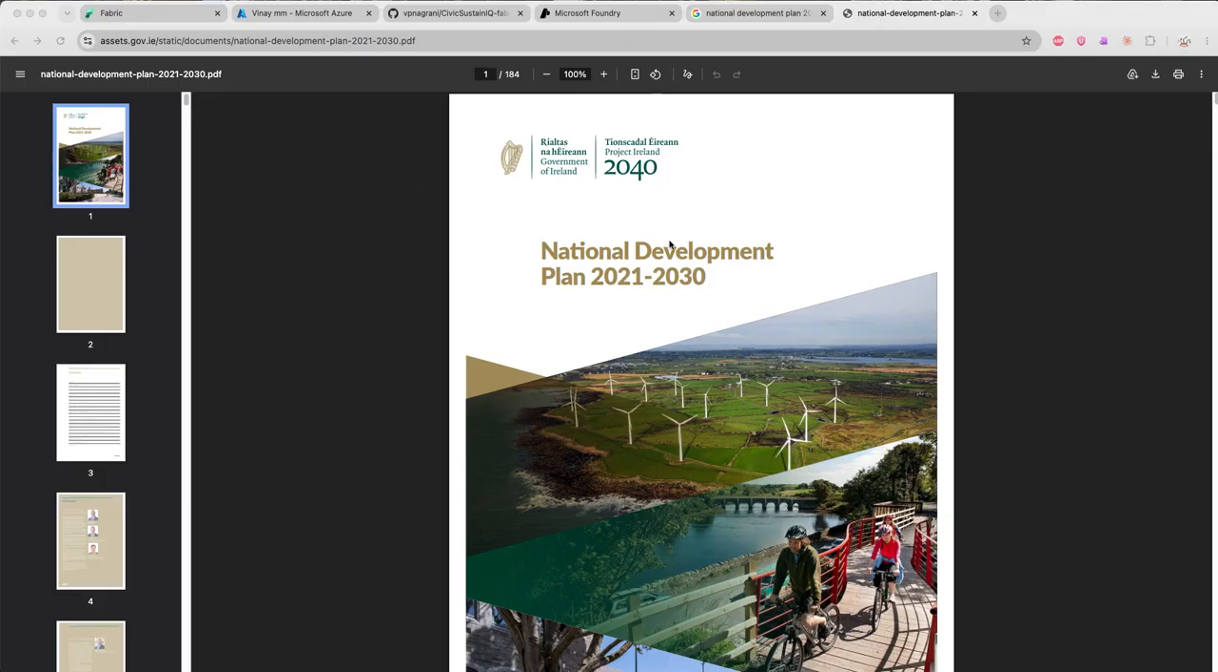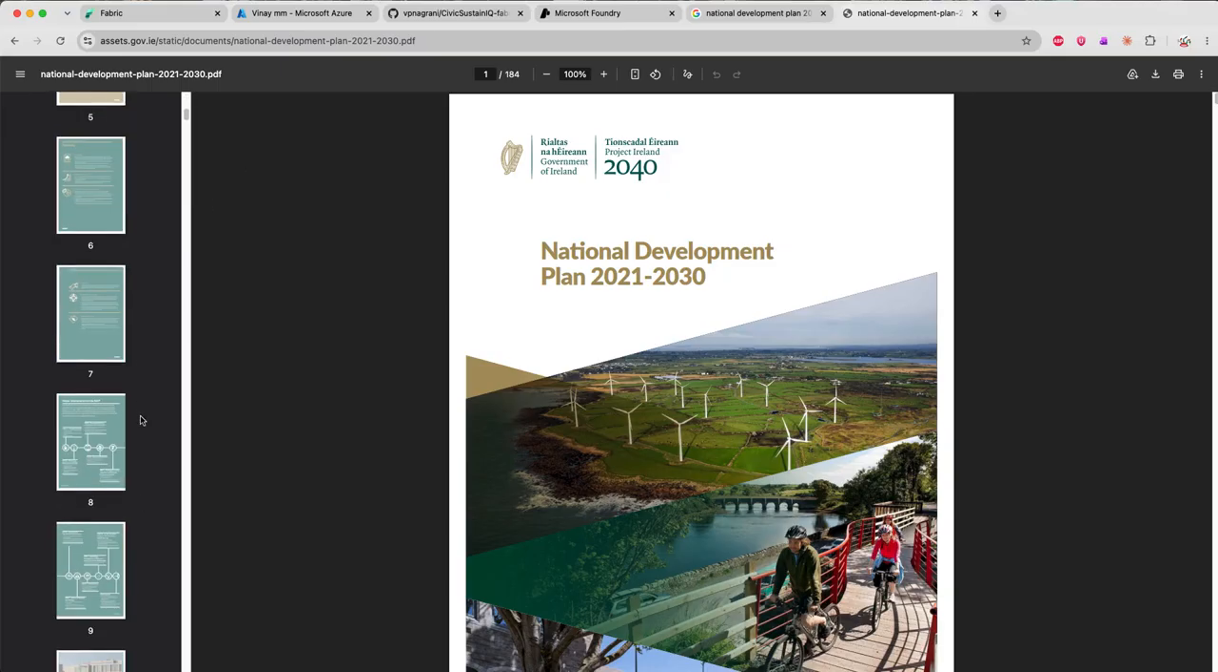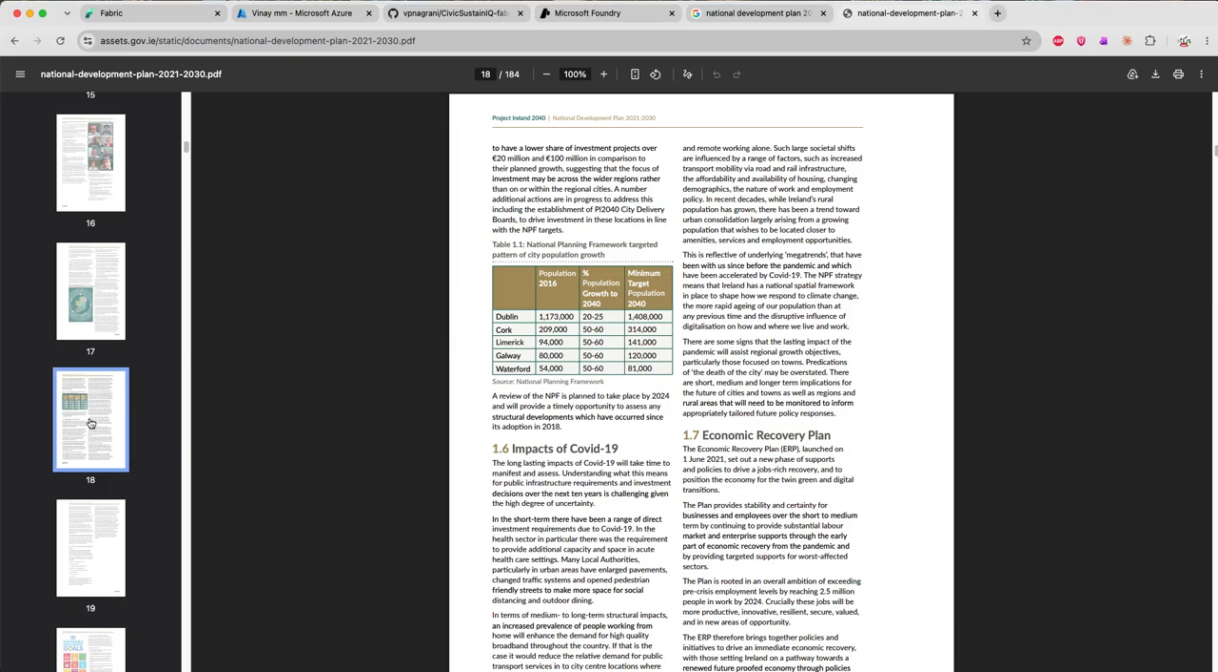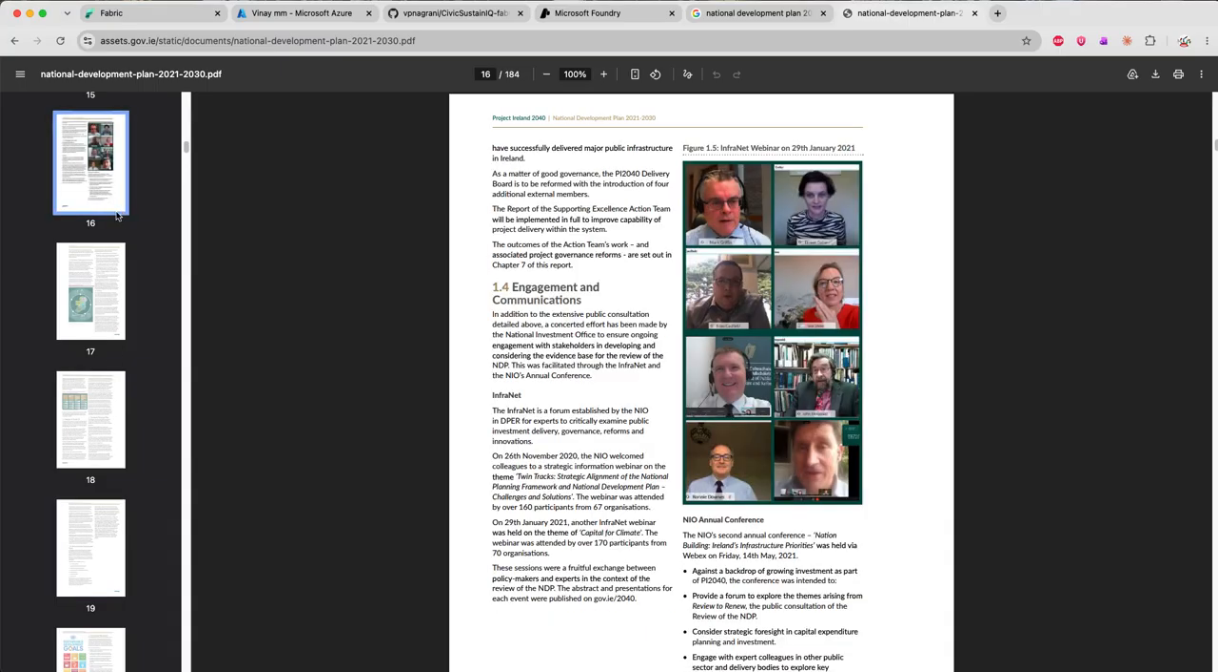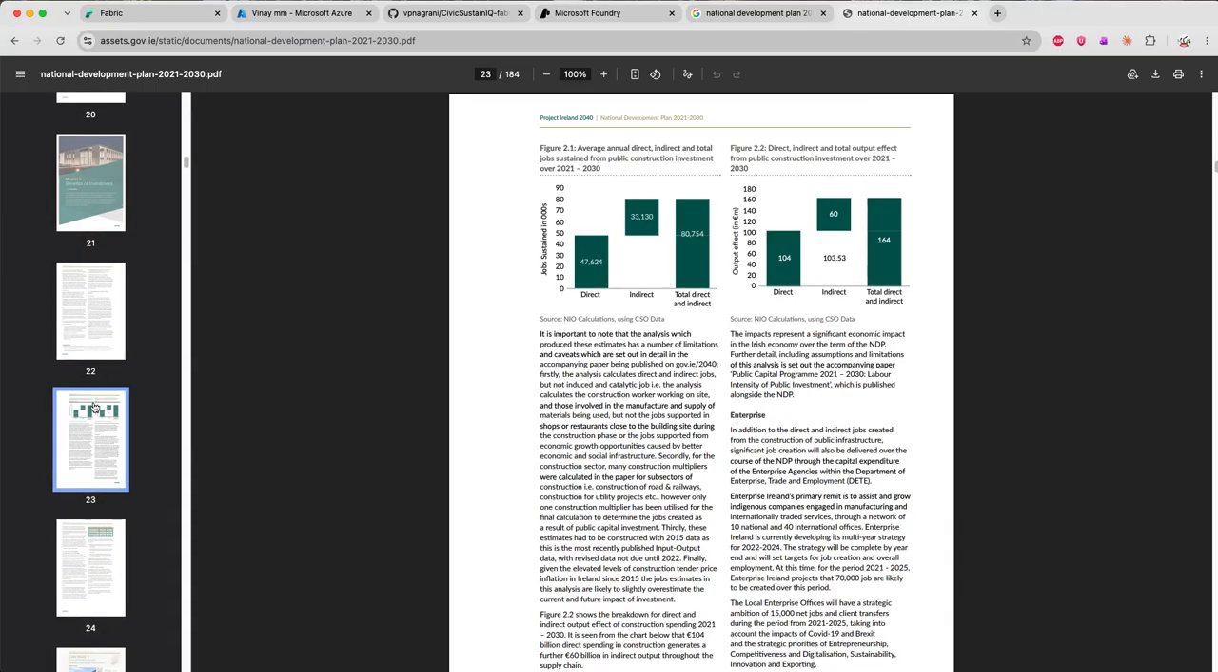This is a national development plan by the Irish government, and as you can see, it's a very long document of 184 pages, as noted here. It lists out the plans on various sectors. I am more focused on the retrofit sector here, because we have many local authorities in Ireland, and they have their own targets, and those local authorities may have their own electoral districts.